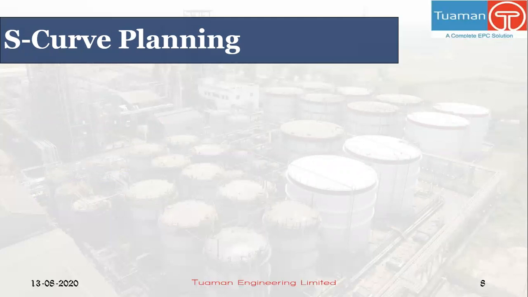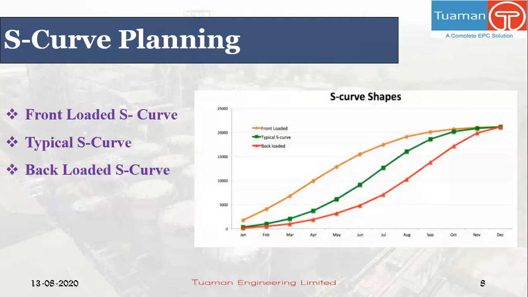Next, we'll see S-curve planning. So S-curve is a graphical display of cumulative man-hours, cost, progress, or other quantities plotted against time. And S-curve aims to represent the utilization of resources over the proposed time of the project.